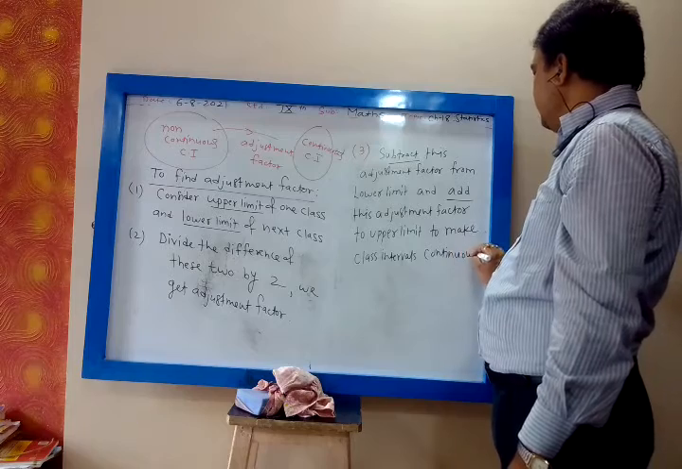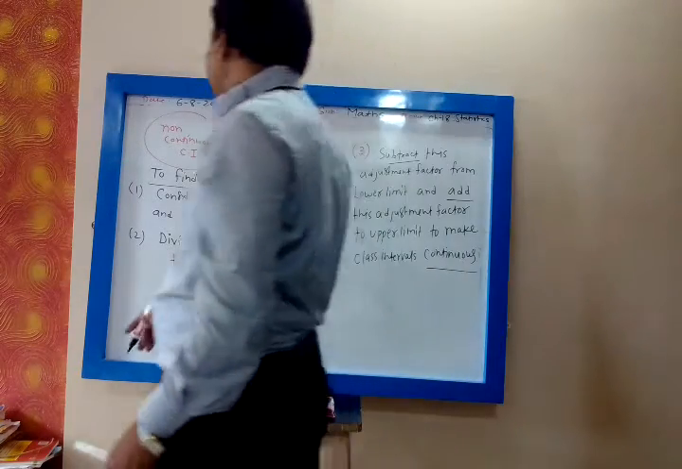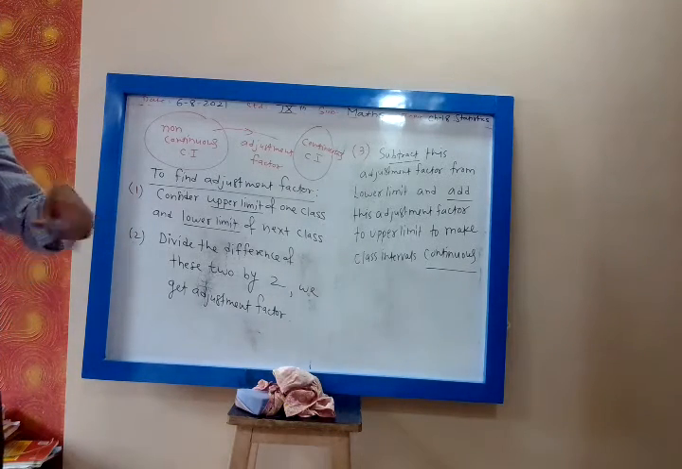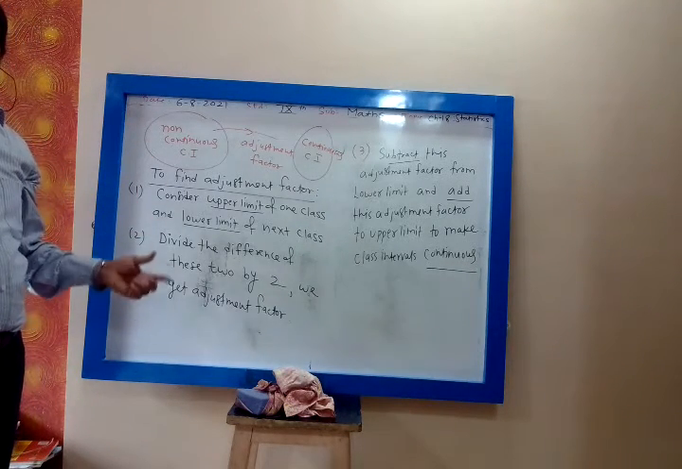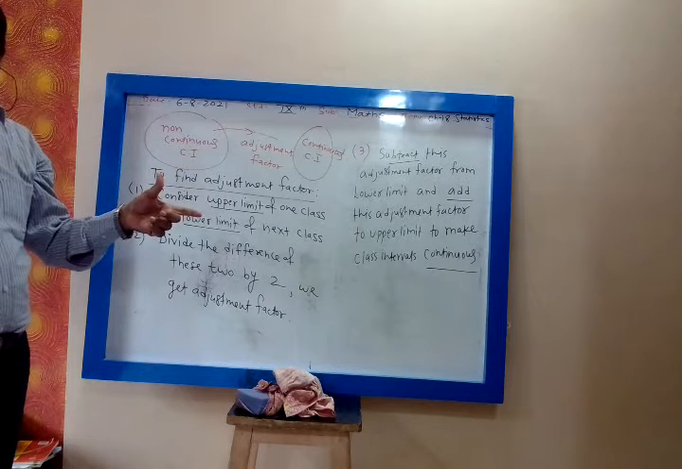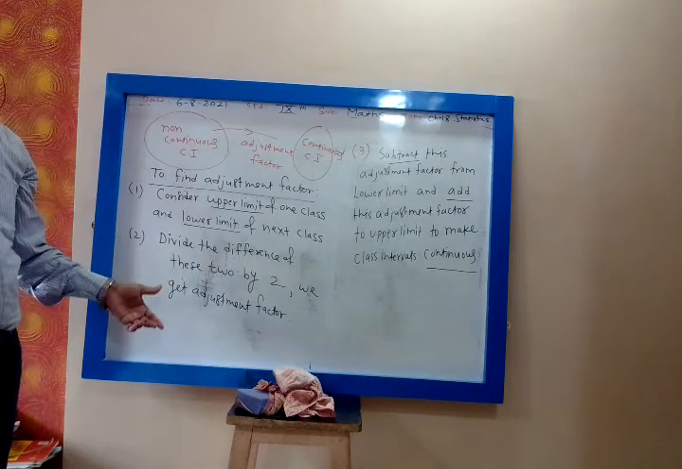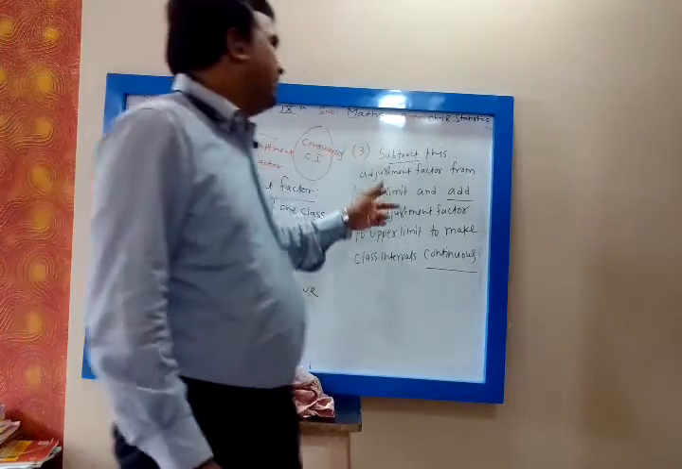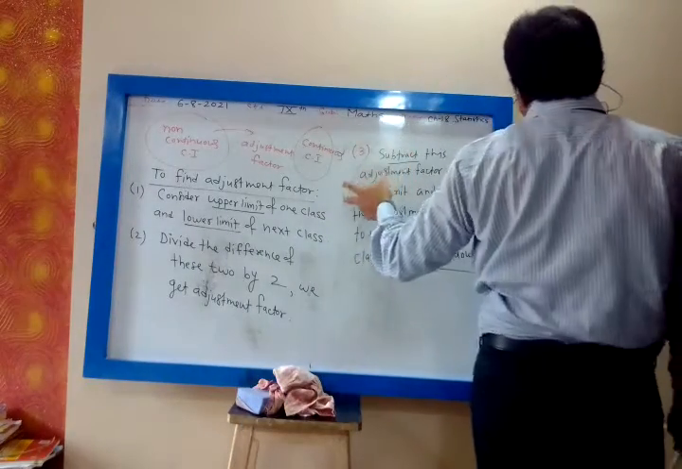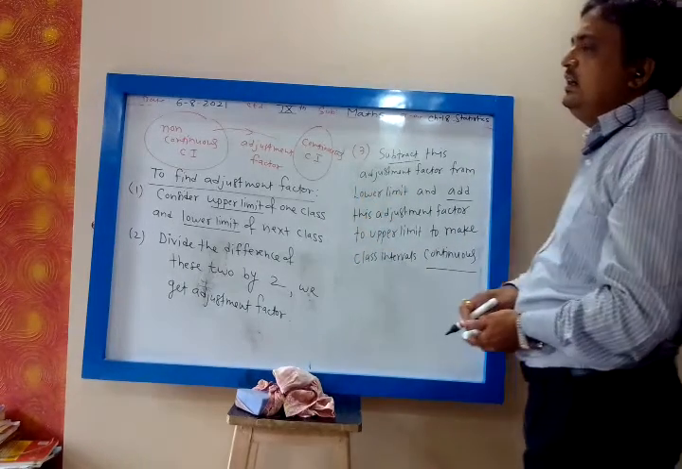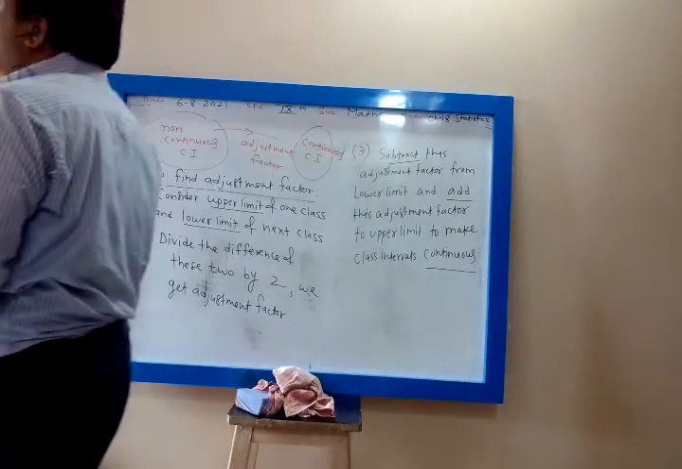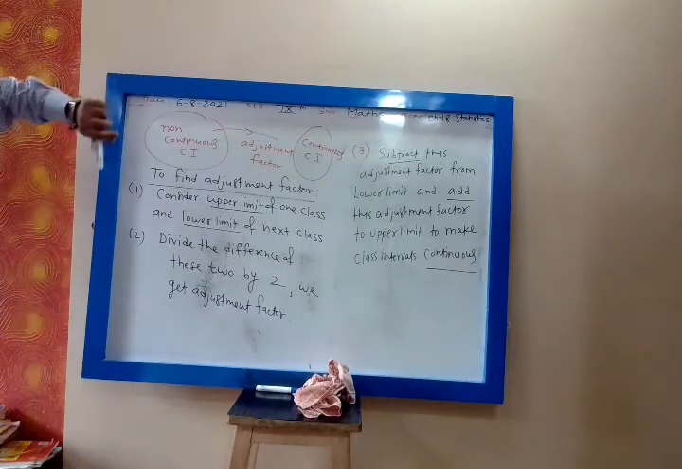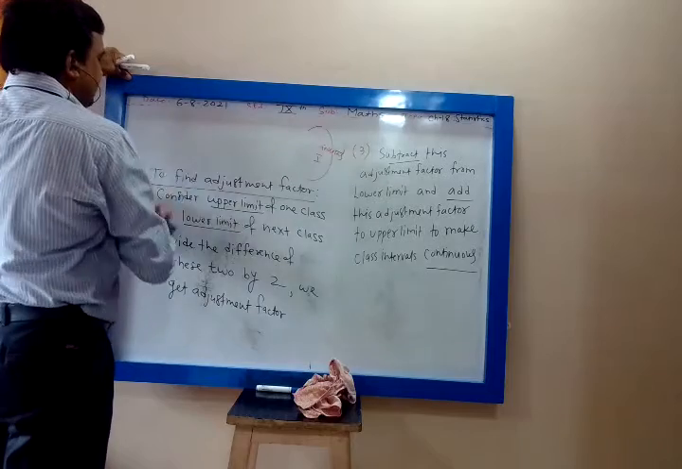So there are 3 steps to find the adjustment factor. First, consider the upper limit of one class interval and the lower limit of the next class interval. Second, take the difference of these two and divide that difference by 2. You will get the adjustment factor. Then to make the class interval continuous, subtract the adjustment factor from the lower limit and add it to the upper limit. We get continuous class intervals. Let us see that.